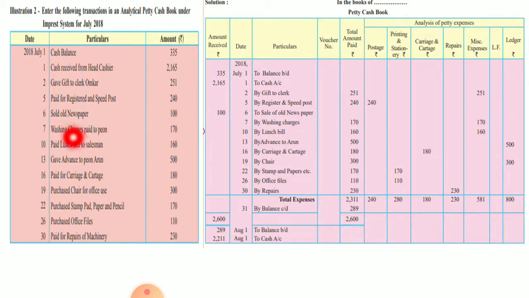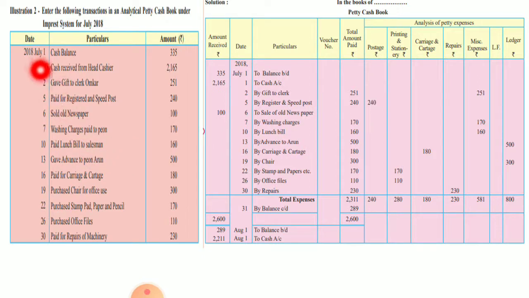Okay. Next, July 13, gave advance to peon Arun. Okay, so it is payment. So again, July 13 by advance to Arun 500, it will go in the ledger, because here payment is made to a person. Okay, when we do payment to a person, a ledger account is created. So here it will go directly to the ledger account 500.